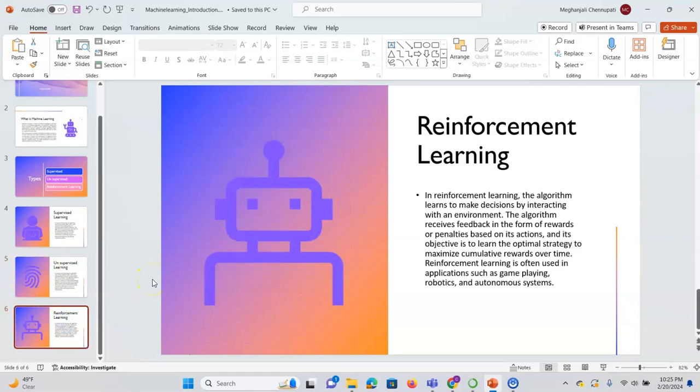Next, the third type is reinforcement learning. Reinforcement learning is, in a simple form, learning through experiences. I will give a simple example. Let us consider a small child. A small child doesn't know anything and she used to play with her toys.